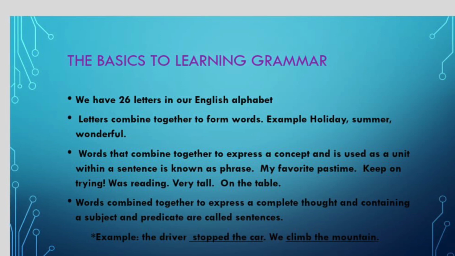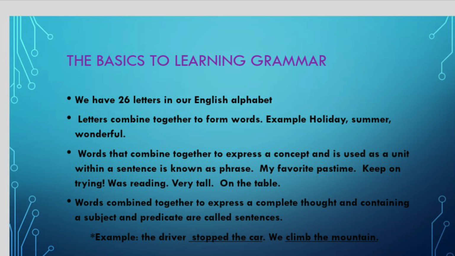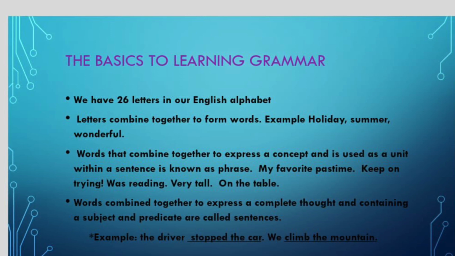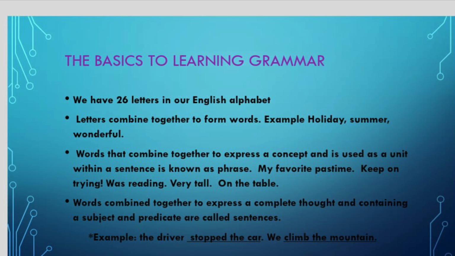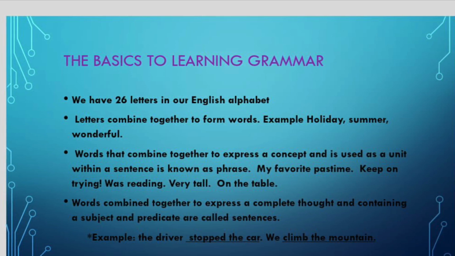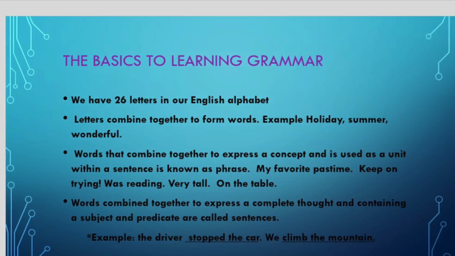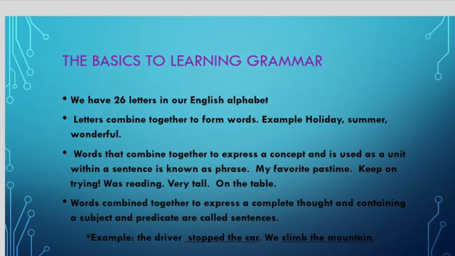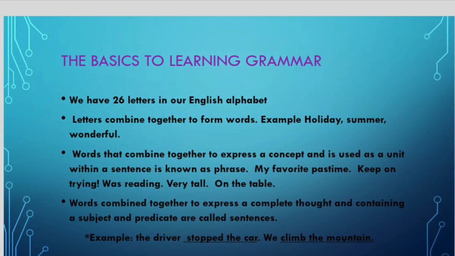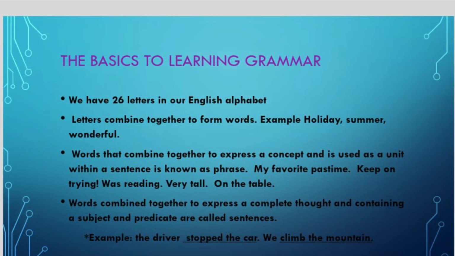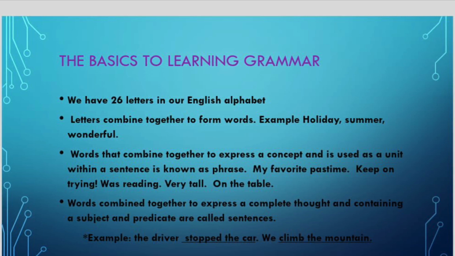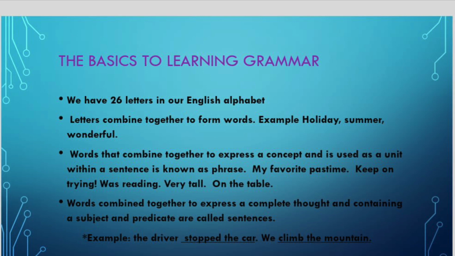So, anyway, we all know that we have 26 letters in our English alphabet, and they are A to Z. Letters combine together to form words. For example, HOLIDAY, holiday. H is a letter, O is a letter, L-I-D-A-Y. So all these letters, when brought together, form words.